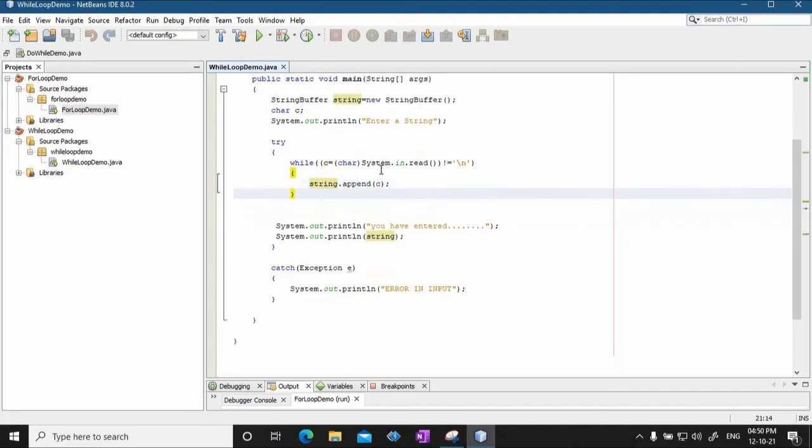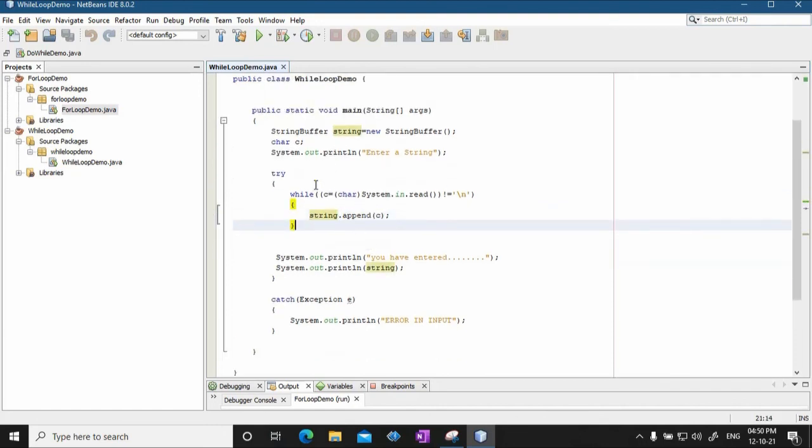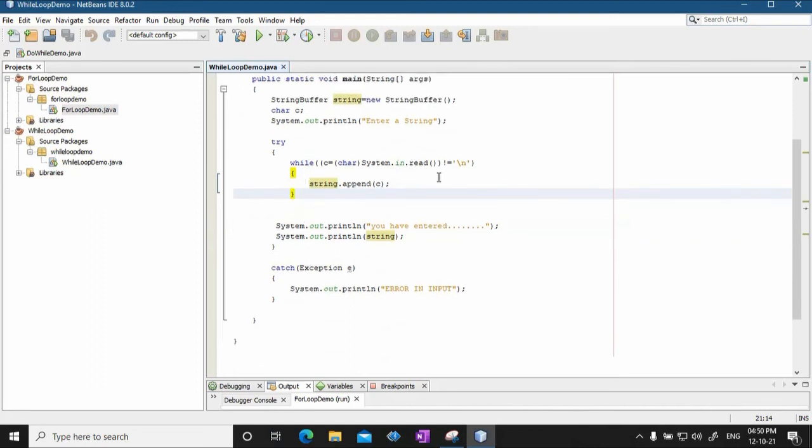So this while loop will do this condition checking, and when this is true, that means as long as you don't enter new line, whatever you enter on the keyboard will be converted to character, and then that character C will be appended to the string using the append function. So this while loop will go on, and finally once \n is encountered, it will simply print the string that you have entered.